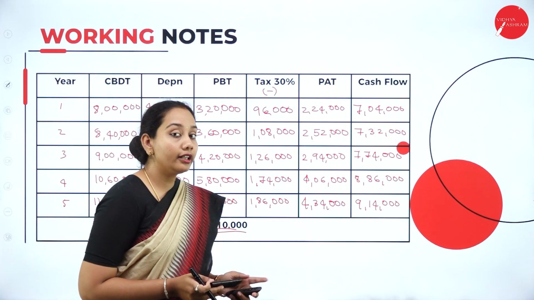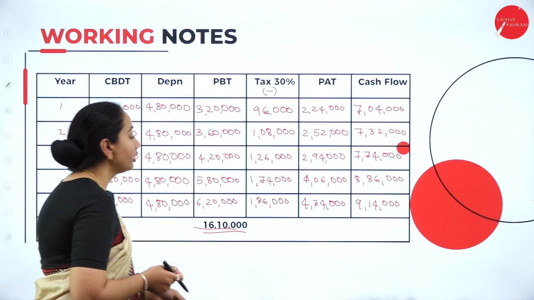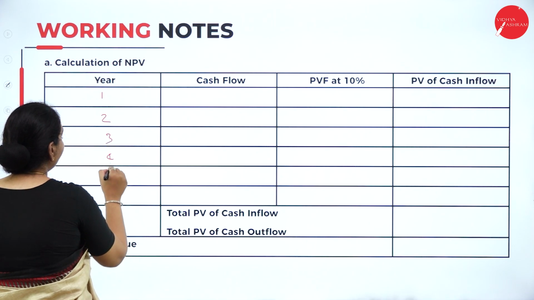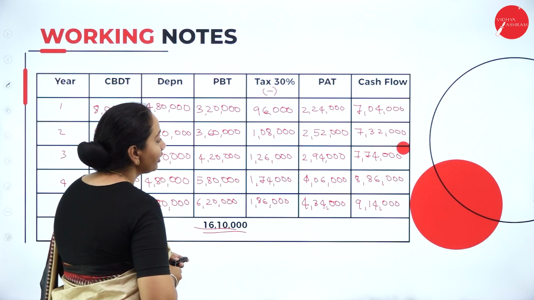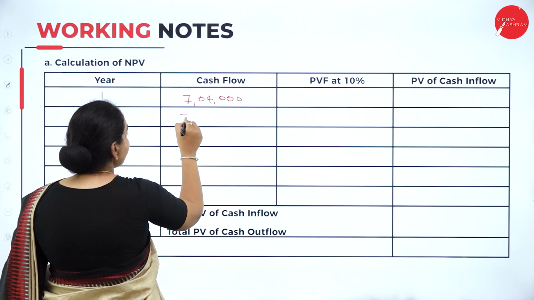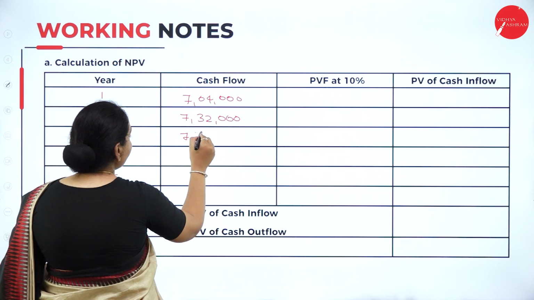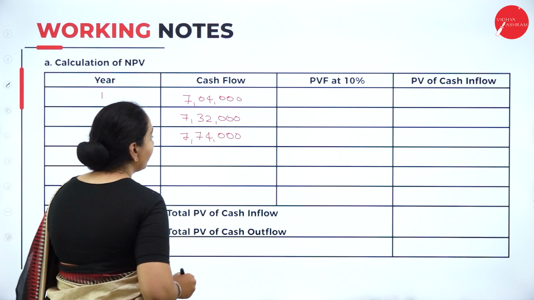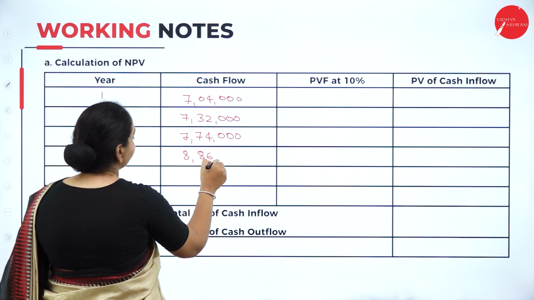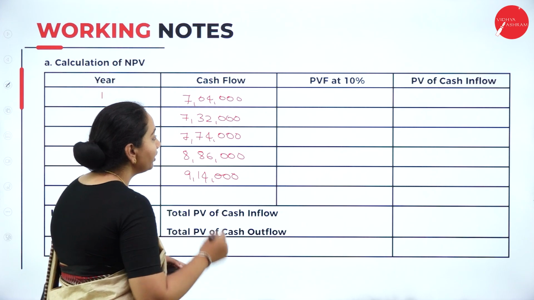Next we have to calculate the NPV. For that we need the cash inflows before depreciation and after tax. So we'll write down the cash inflows for years 1, 2, 3, 4, 5. The cash inflow is 7,04,000, then 7,32,000, then 7,74,000, then 8,86,000, and 9,14,000. Then the PV factor at 10%.